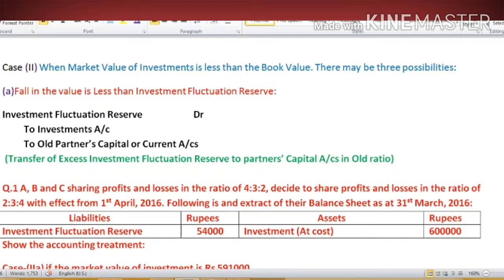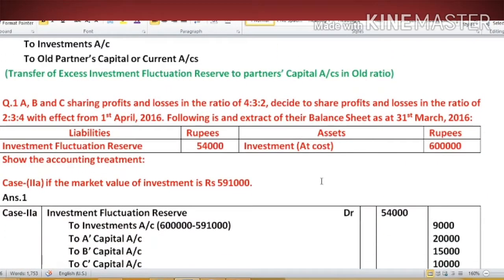Now let's understand this entry by this example. You can see in the old balance sheet IFR stood at 54,000 and the book value of investment is 6 lakh, and according to additional information market value of investment is 5,91,000. So we are seeing that there is a reduction in the value of investment of rupees 9,000 and we have reserve of 54,000.